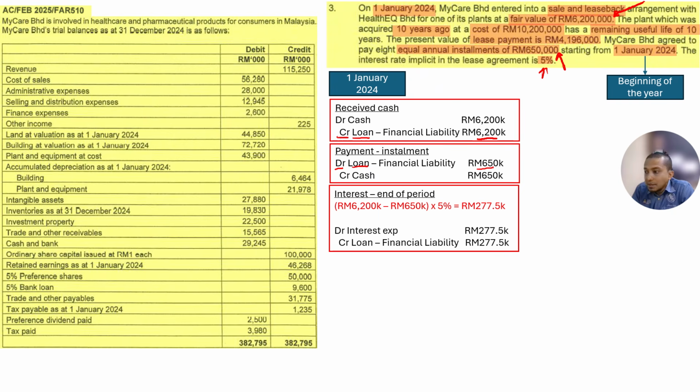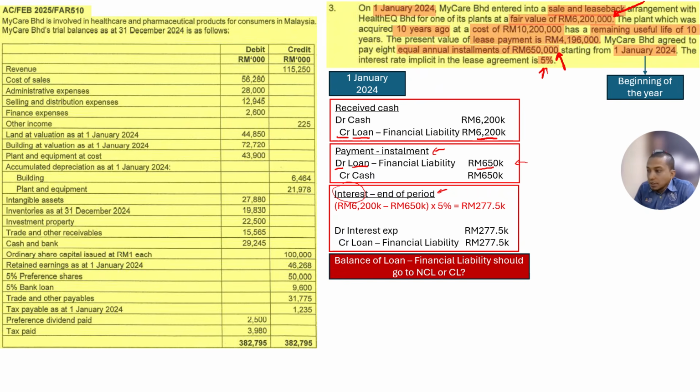How to record this? We record as debit interest expense, credit loan, because interest is going to increase the loan. Again, you see, the payment is on installment. Interest is paid together here. So therefore we cannot record interest as a payment. Interest will only increase the loan. It is not a payment.